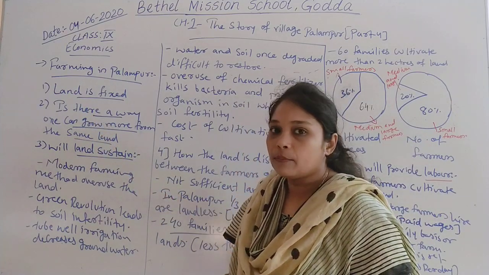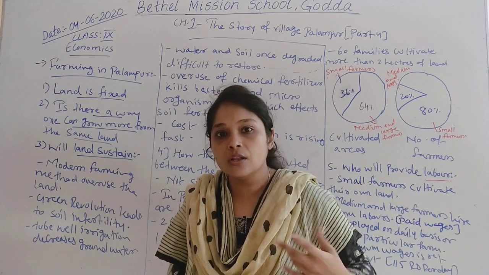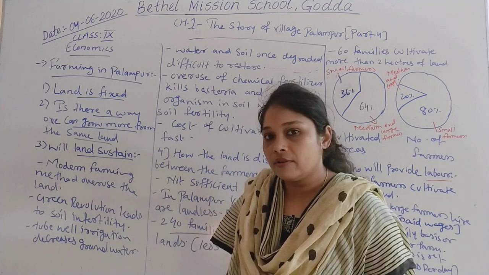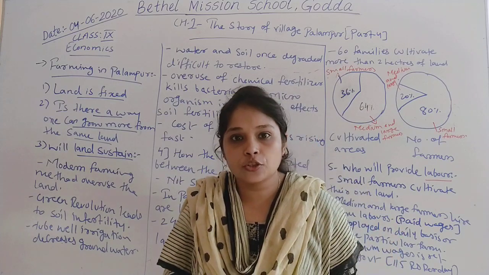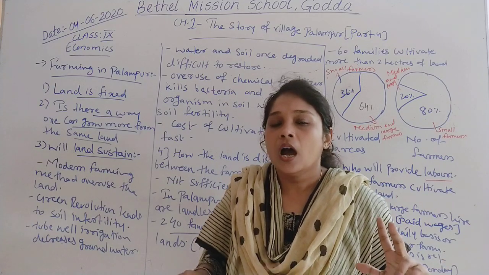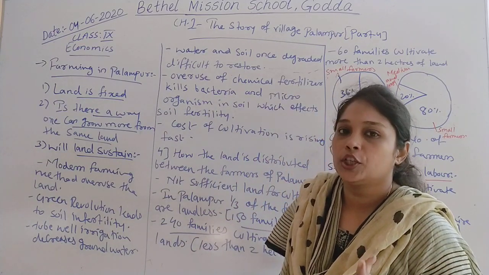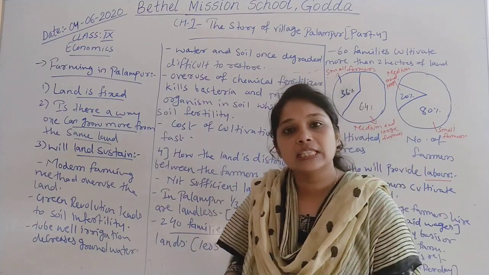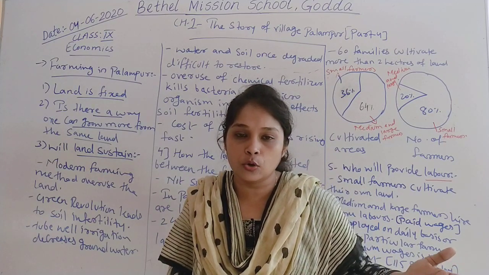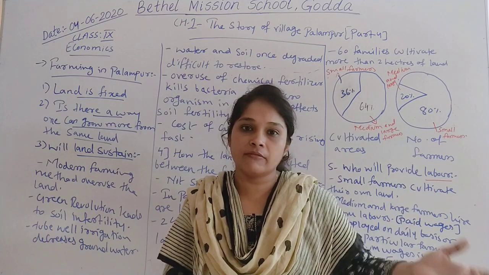And we have also seen that because of this particular problem, that land is fixed and cannot increase or decrease, there is a solution. That solution is called the Green Revolution. Under the Green Revolution, through modern agricultural techniques, by using chemical fertilizers, high yielding seeds and advanced irrigation facilities, we can increase the production of food grains on the same land. On the same land we can grow multiple crops, which is called multiple cropping. All these things we learned in our last video.